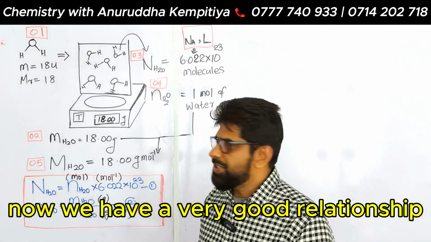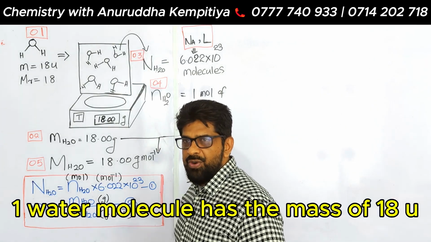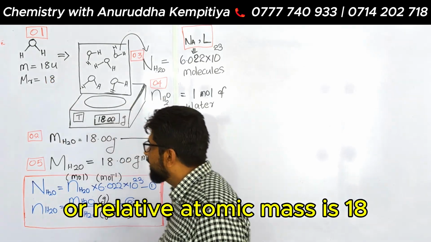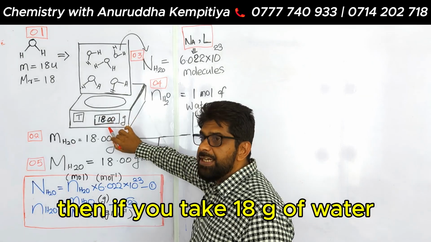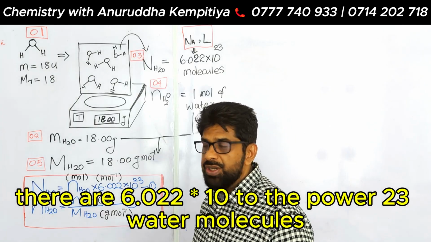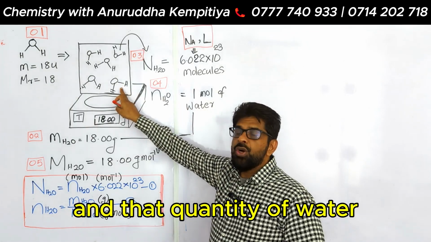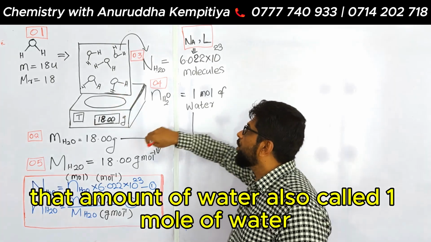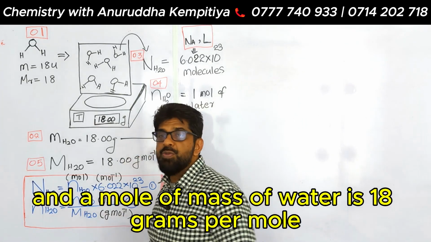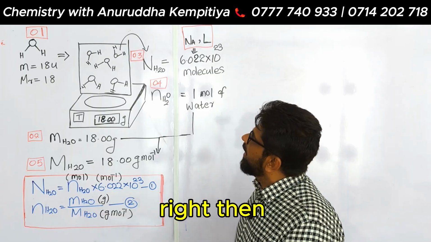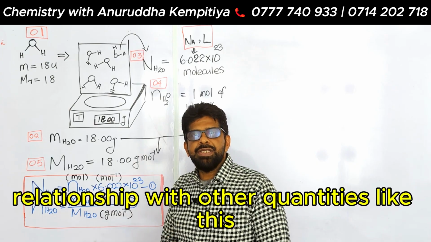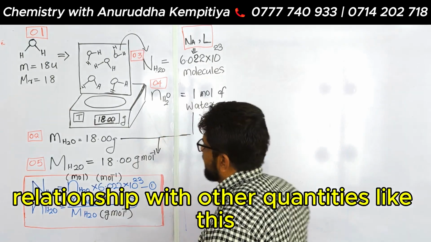Now we have a very good relationship. One water molecule has a mass of 18 u, or relative molecular mass is 18. Then if we take 18 grams of water, there are 6.022 times 10 to the power 23 water molecules, and that quantity of water, that amount of water, is also called 1 mole of water, and the molar mass of water is 18 grams per mole. Right. Then we can find some relationship with other quantities like this.